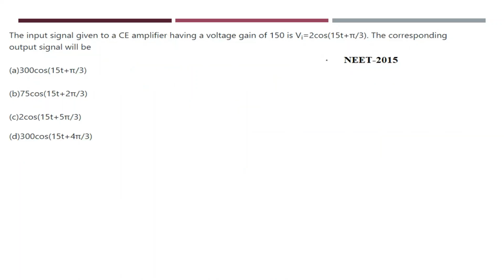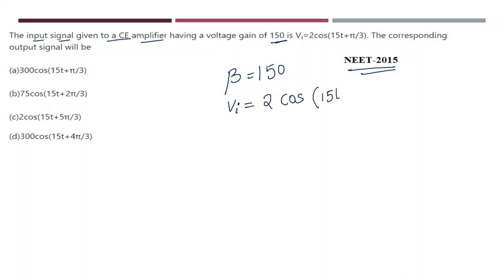So there is one problem. It was given in 2015. Let us see what the problem is. The input voltage signal of a common emitter amplifier has a voltage gain of 150. Here he has given the voltage gain, beta is equal to 150. Now what input signal has he given? Input signal Vi is equal to 2 cos (15t plus pi by 3).